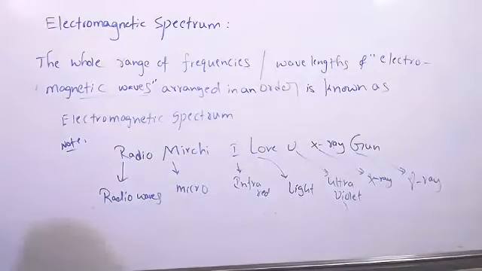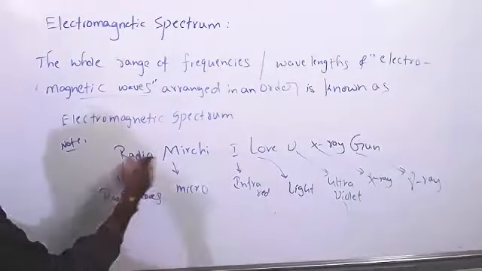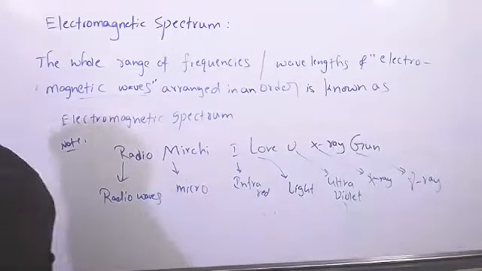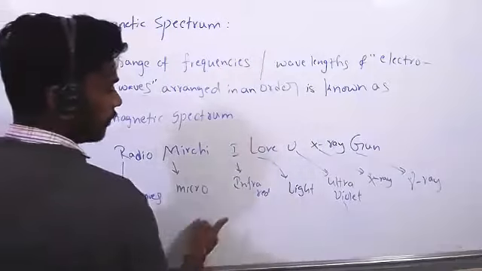Yes, sir. Did you understand? What is the electromagnetic spectrum? It's the whole range of frequencies or wavelengths of electromagnetic waves arranged in an order. Right? Understand the definition clearly? Yes, sir. These are the waves, electromagnetic waves. What is the shortcut to remember them? Radio Mirchi, I love you, X-ray gun. If you remember like that, all the electromagnetic waves will come.